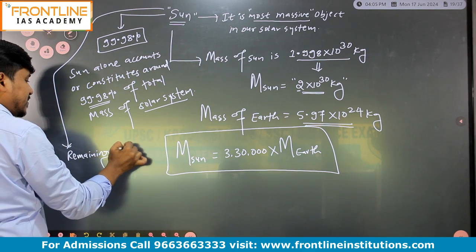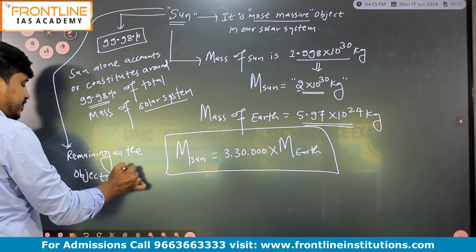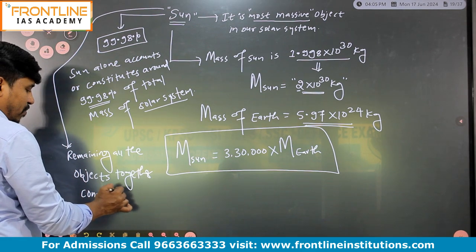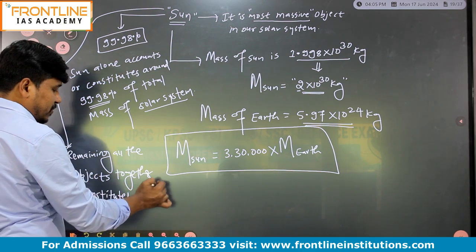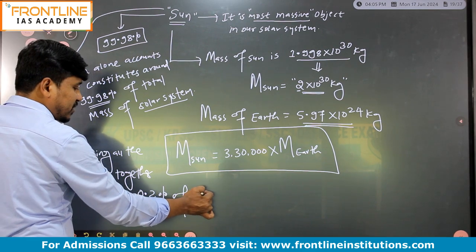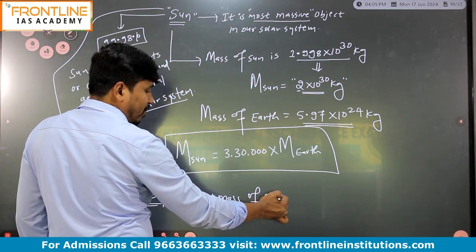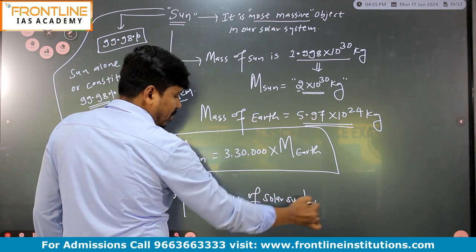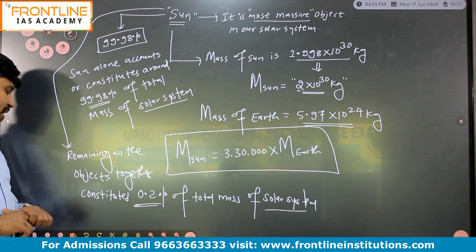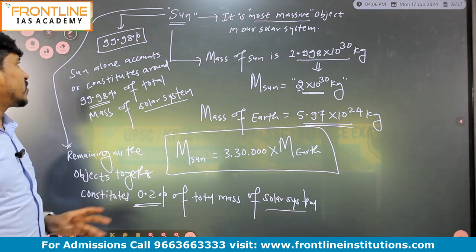So the remaining objects together constitute 0.2% of the total mass of the solar system. Very important. Here all the remaining objects together constitute 0.2% of the total mass of the solar system, and the sun alone constitutes